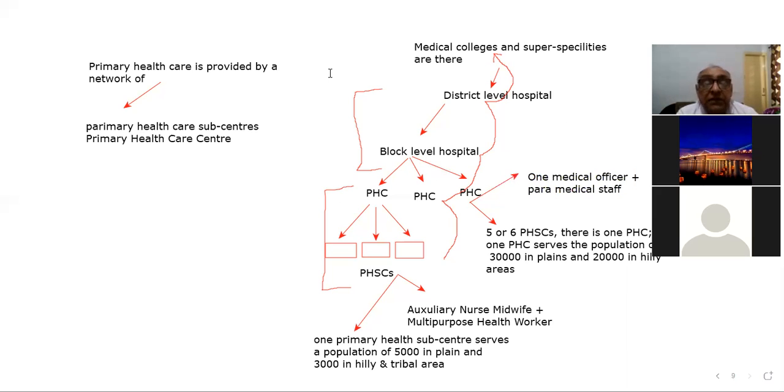And the next point is the block level hospital. So block level hospitals and district level hospitals come in the secondary sector. It means this is the second tier of the health system in India.